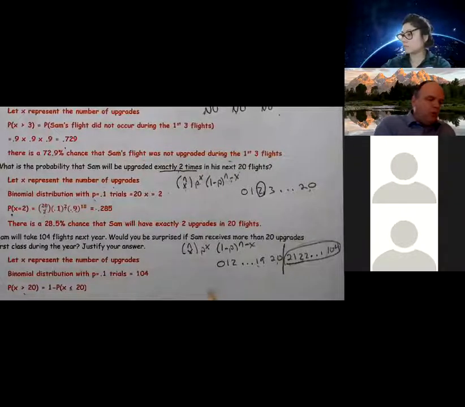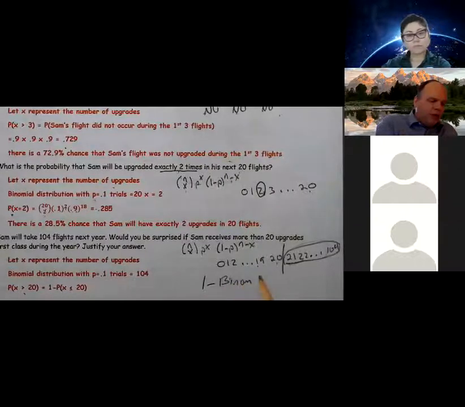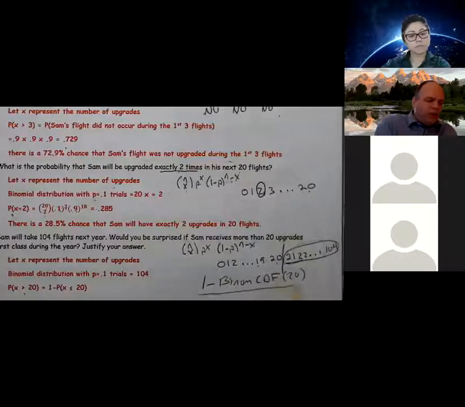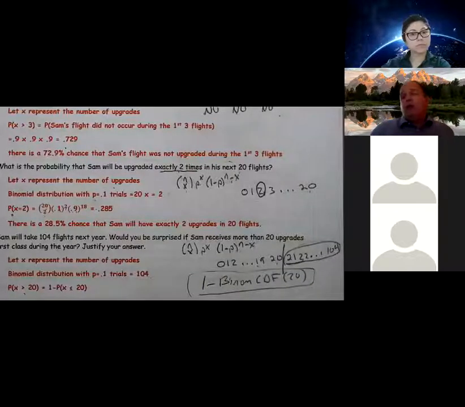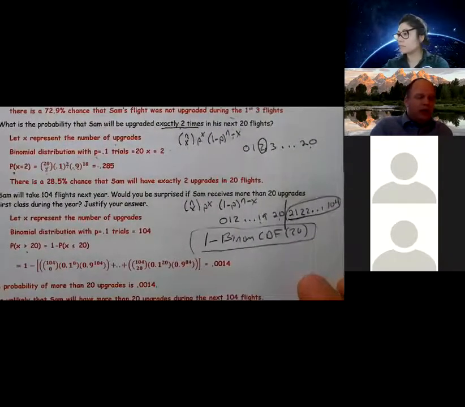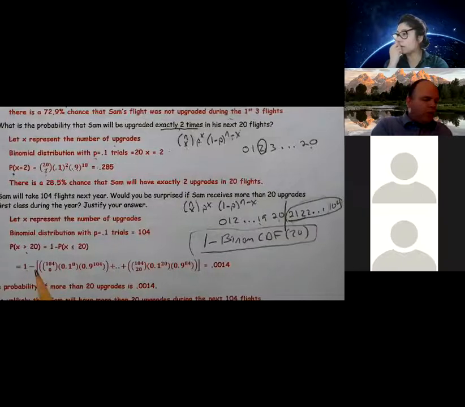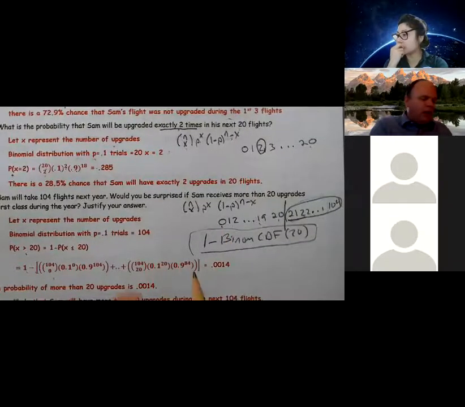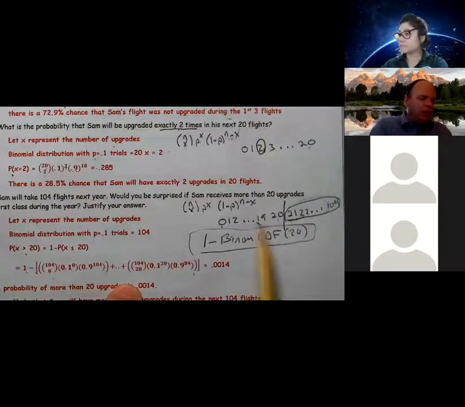I'm going to do 1 minus the binomial CDF of 20. This does not need to be shown, and by itself that will get you no credit, but that's what we're going to plug into the calculator. Here's my work: 1 minus the probability of 0, a PDF of 0, and then all the values up to and including 20.